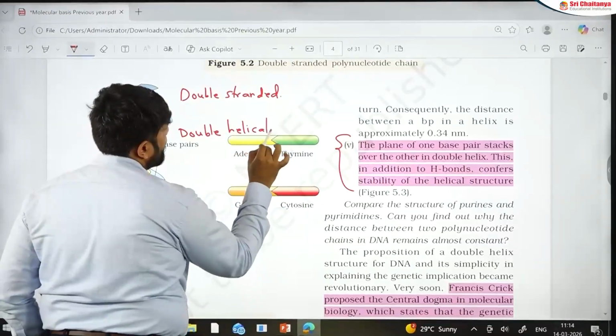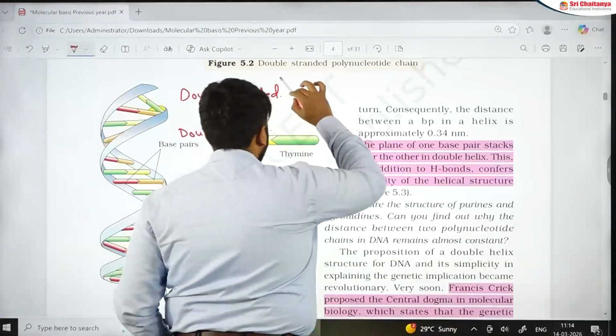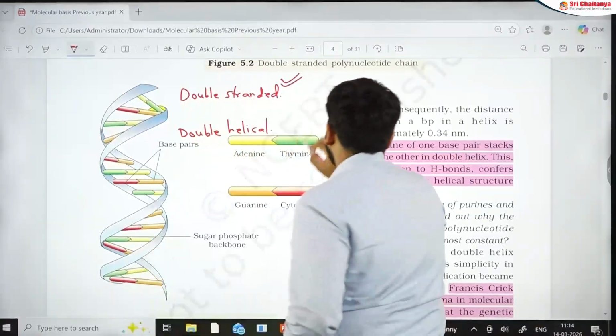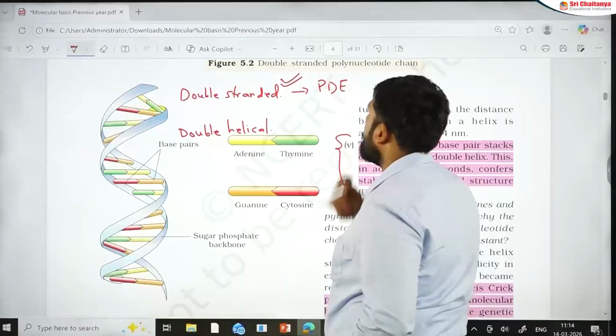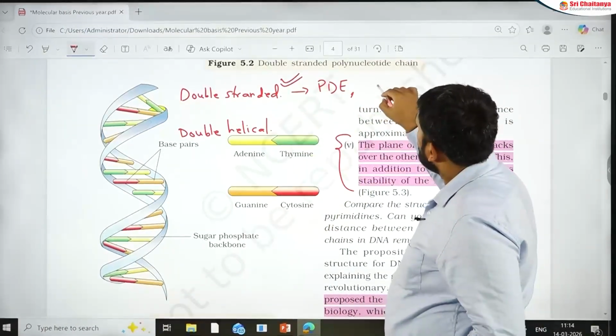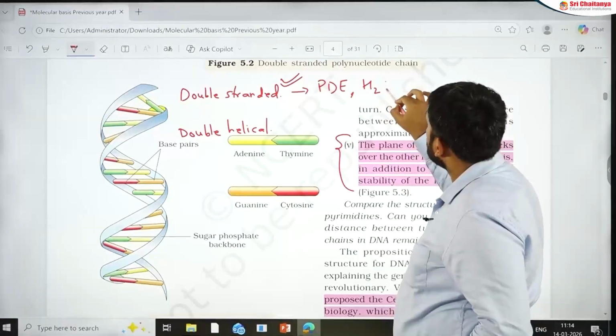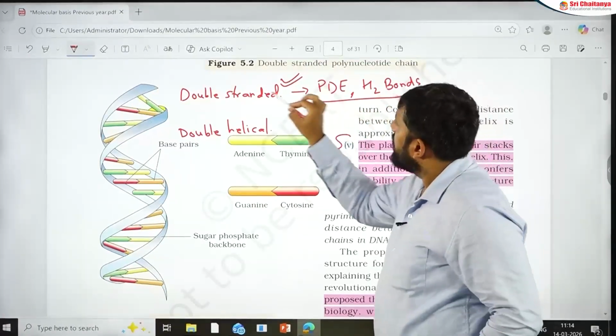Remember that. Two different questions, very small difference. If somebody asks, who is managing the double stranded nature? The double stranded nature is managed by phosphodiester bonds, because that is the standard nature, and the hydrogen bonds. They are managing the double stranded nature.